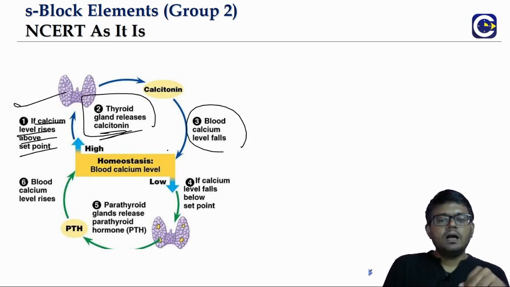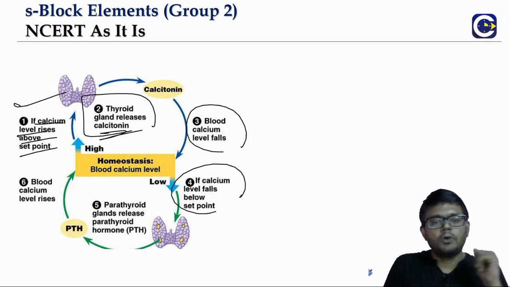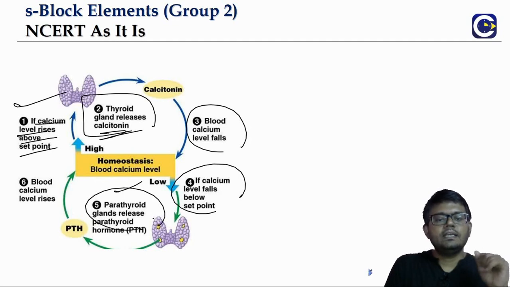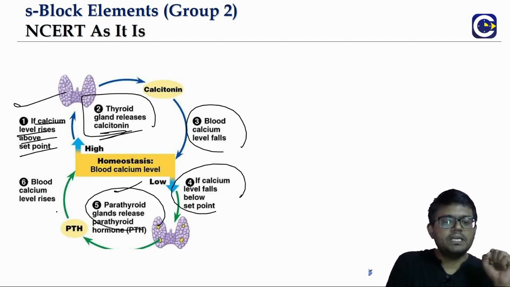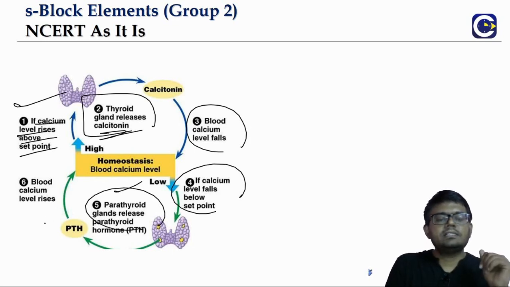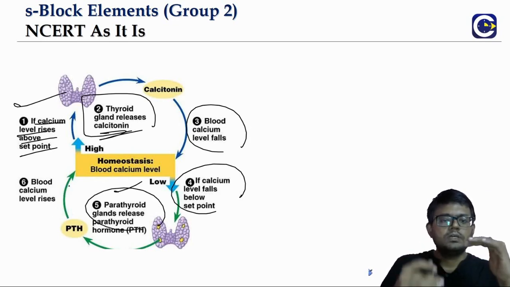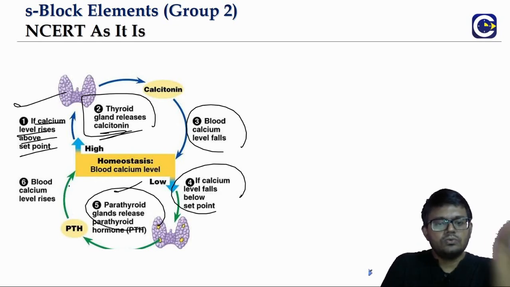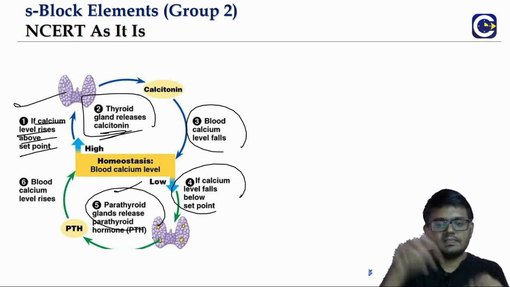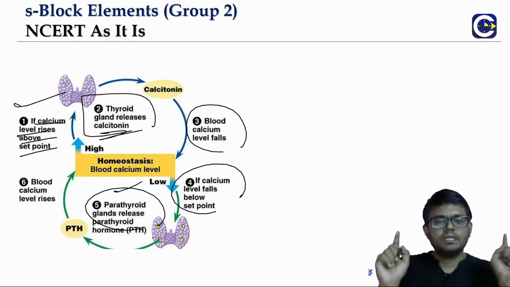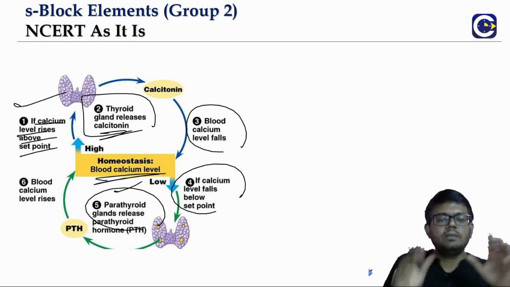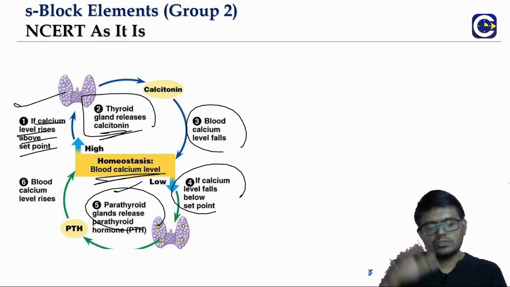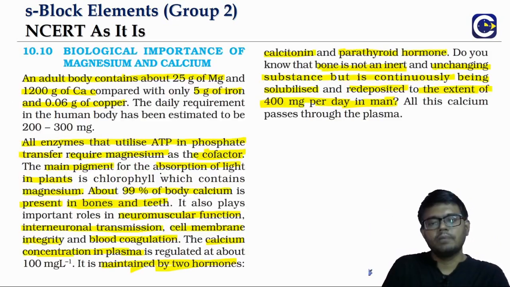And if the calcium level is falling below the point, then the parathyroid gland will release the PTH. So PTH will try to raise the blood calcium levels. The calcitonin will try to reduce the blood calcium levels. They actually play the counter role, and that's how the calcium level in the blood is maintained. All these things you will revisit in your bio part.